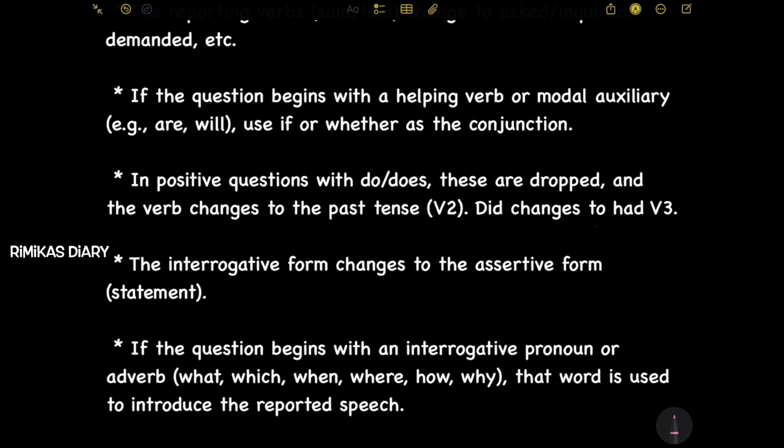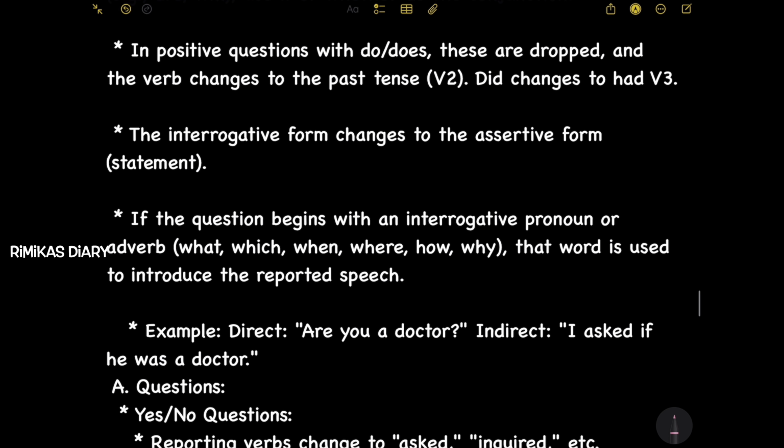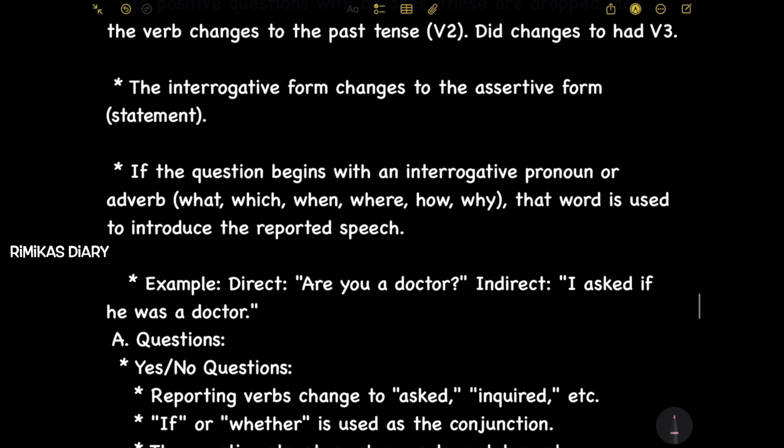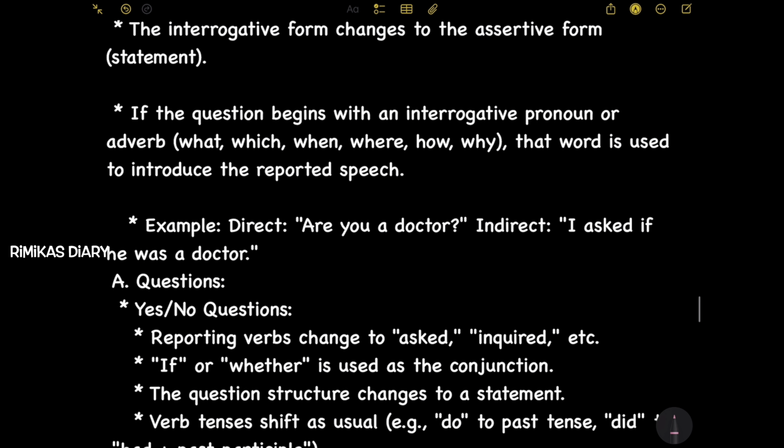Did changes to had V3. So V3 means past participle. The interrogative form changes to the assertive form, a statement. So the question becomes a statement. If the question begins with an interrogative pronoun or adverb, what, which, when, where, how, why, that word is used to introduce the reported speech.